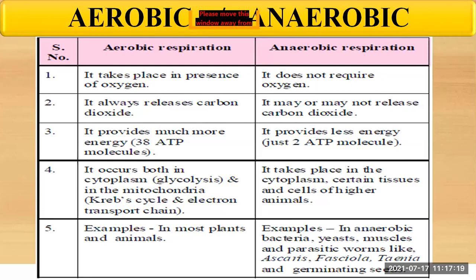Then aerobic respiration occurs both in cytoplasm, that is glycolysis, and in the mitochondria through the Krebs cycle and the electron transport chain. It occurs both in the cytoplasm as well as in the mitochondria. In the cytoplasm, it takes place through glycolysis, whereas in the mitochondria, it takes place through Krebs cycle and the electron transport chain.